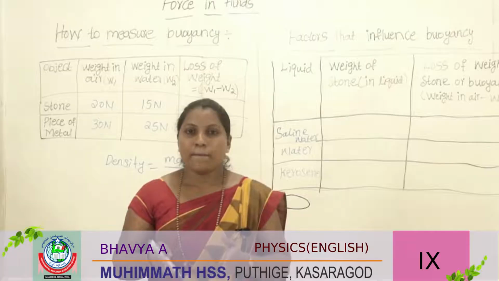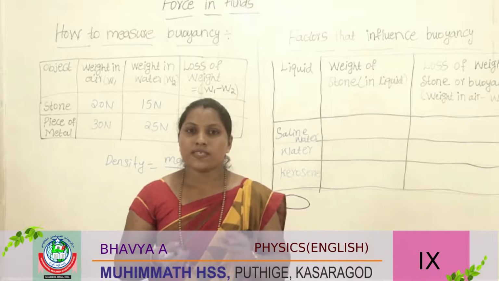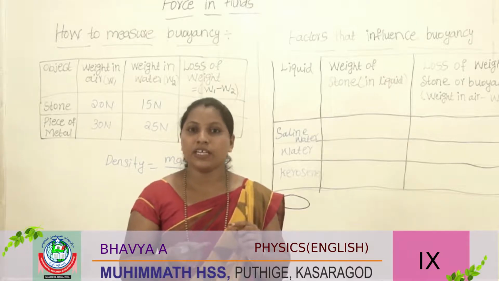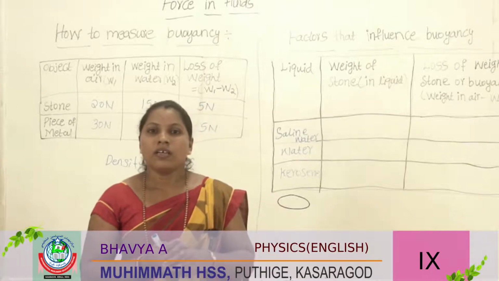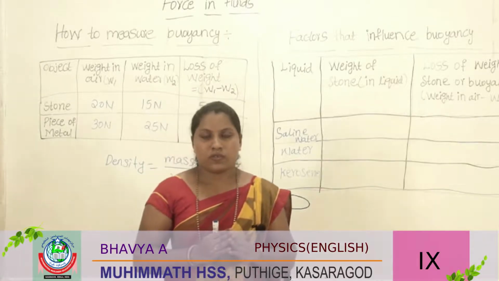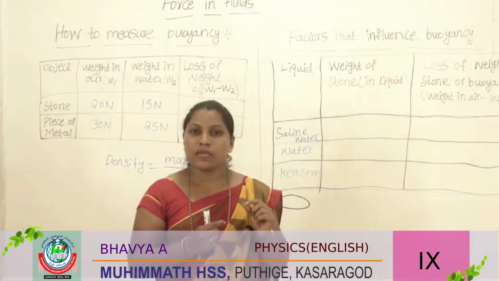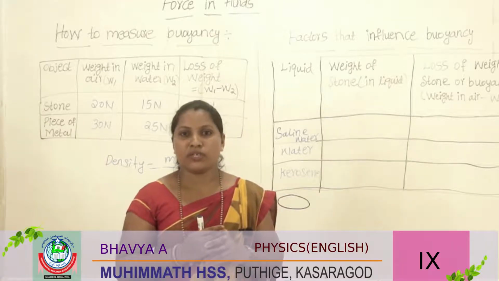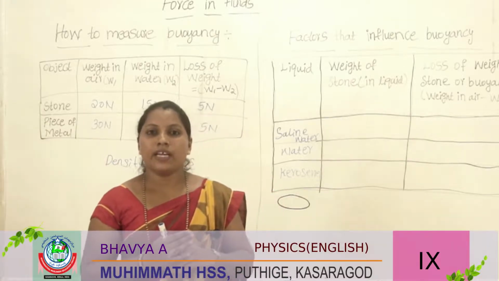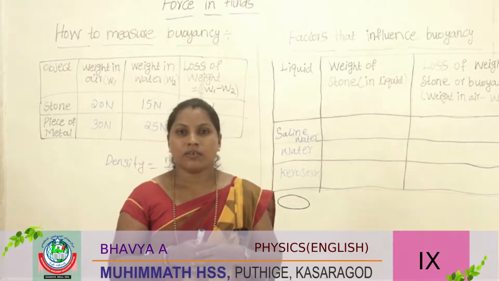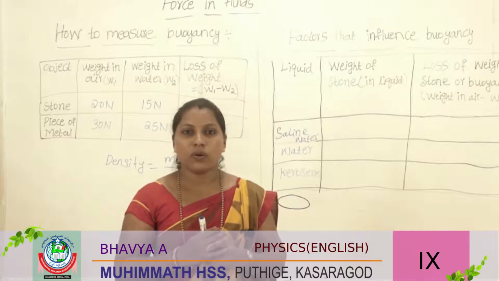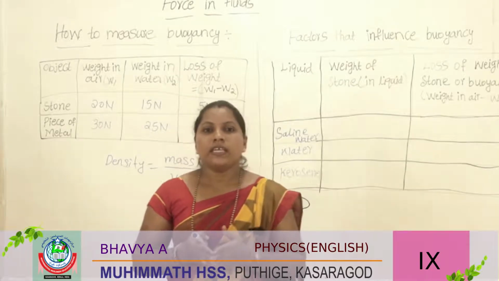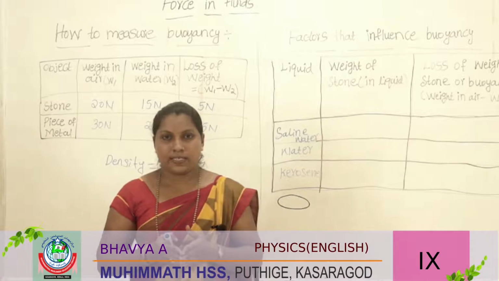Take an egg. They are measuring the weight of the same object in different liquids. One is water, another one is oil. Using a spring balance they are measuring, and they got different loss of weight. Loss of weight means buoyancy. They got different values. In the same manner, here also we should do one experiment.